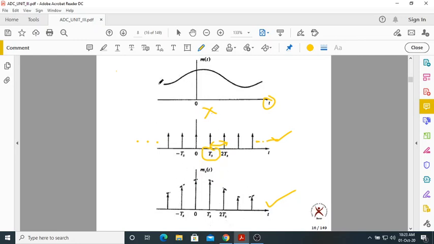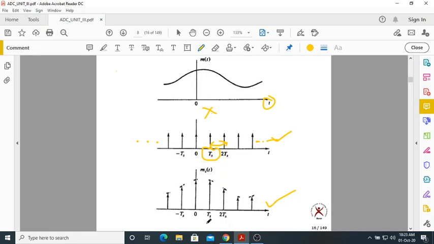Before sampling, it was a continuous time signal. Now after sampling, m of t is not defined at each and every time. This is the sampled signal. m delta of t is defined only when t equal to 0, next at t equal to Ts, and so on, on this side also. So it is not defined for each and every value of t.